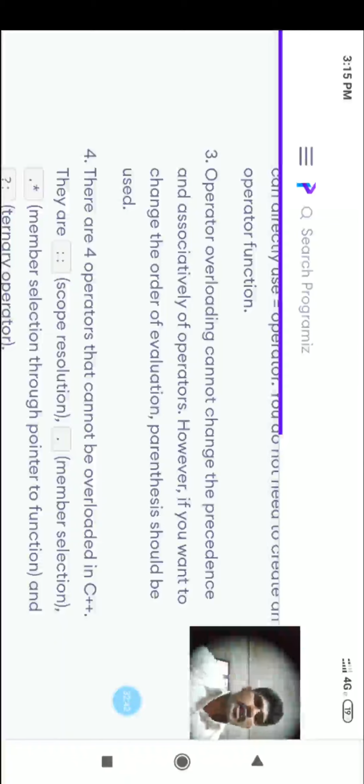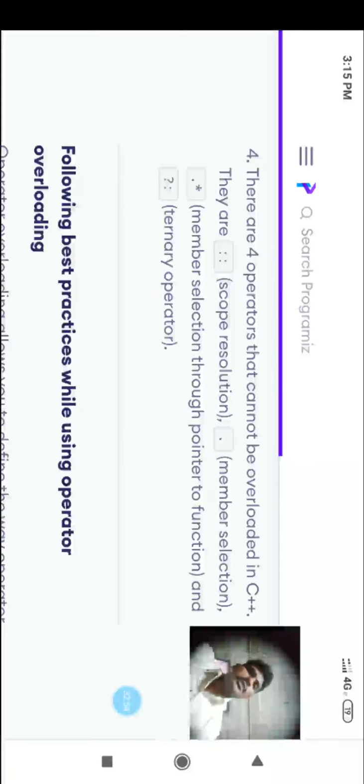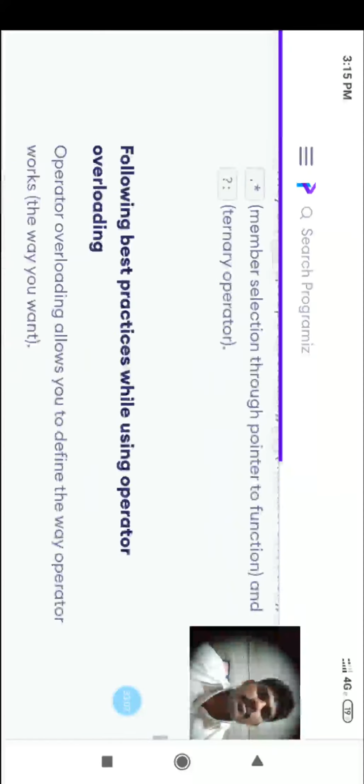Operator overloading cannot change the precedence and associativity of operators. However, if you want to change the order of evaluation, parentheses should be used. There are 4 operators that cannot be overloaded in C++. Already we discussed them: the scope resolution operator, member selection, member selection through pointer to function, and the ternary operator. These are not possible for operator overloading in C++.